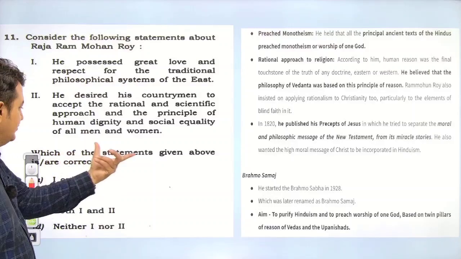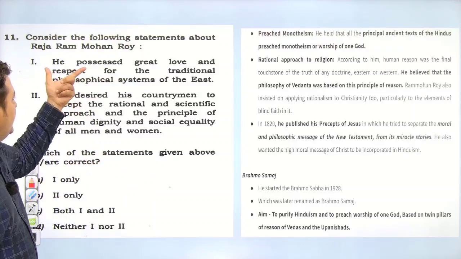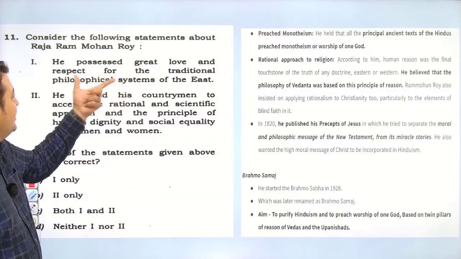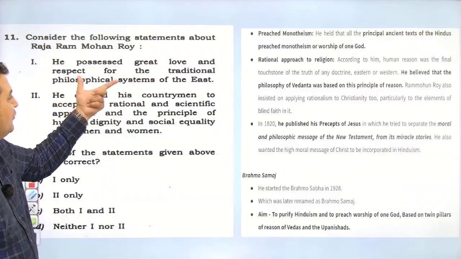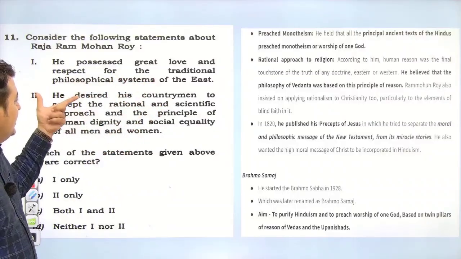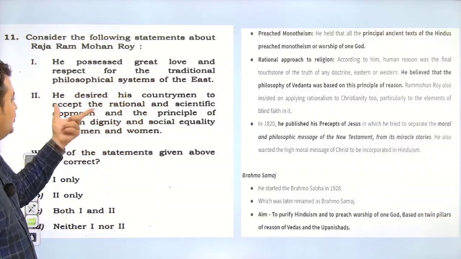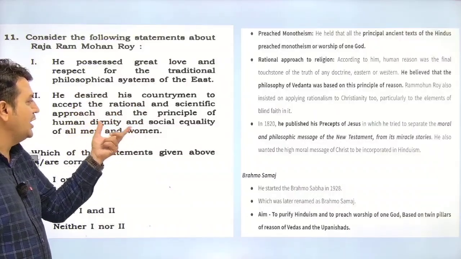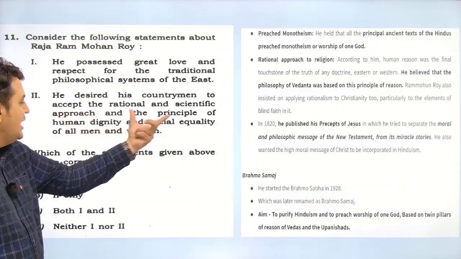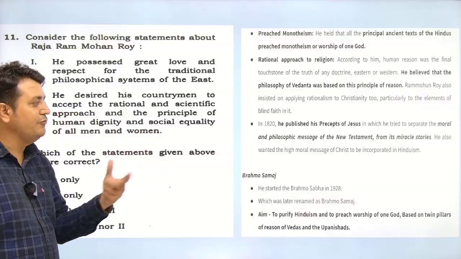What they asked, correct statement: he possessed great love and respect for the traditional philosophical system of the East. Second, he desired his countrymen to accept the rational and scientific approach and the principle of human dignity and social equality of all men and women.